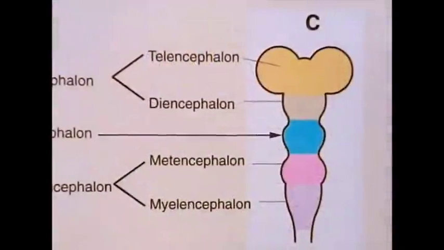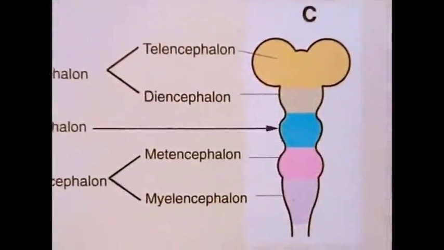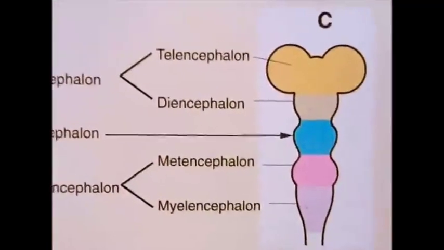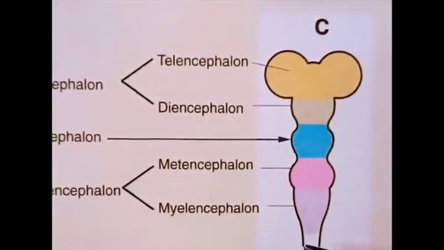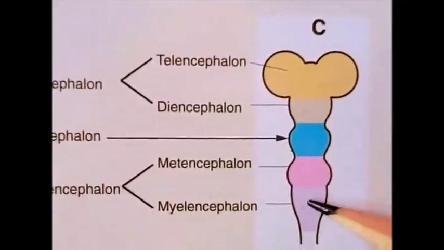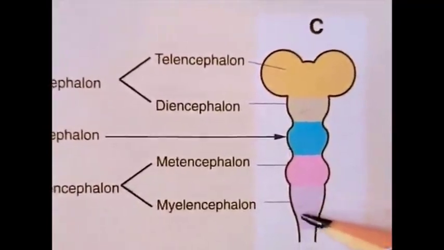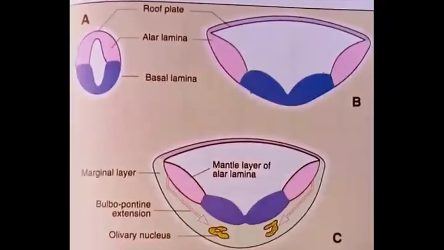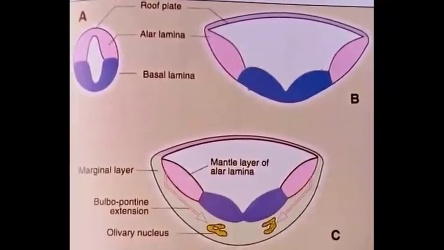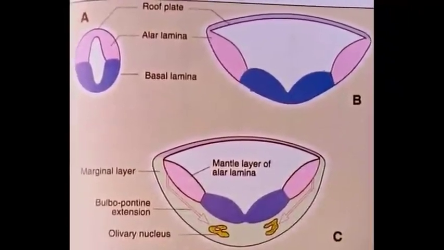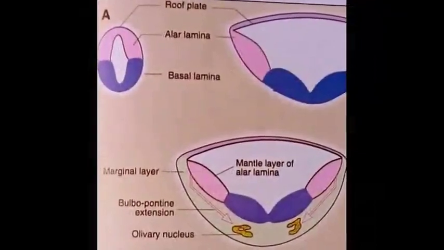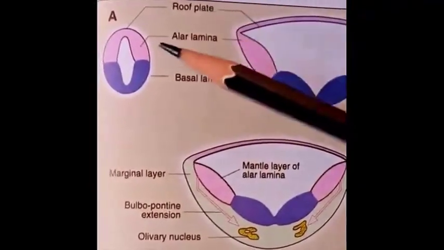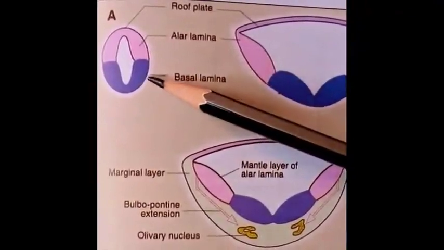We will discuss in brief the formation of various parts of the nervous system. First of all, the medulla oblongata. The medulla oblongata is present just above the spinal cord, and it develops from the myelencephalon. The early development of the medulla oblongata is similar to that of the spinal cord because of their close relation. If we see a cut section across the medulla oblongata, the internal structure is the same as that of the spinal cord.